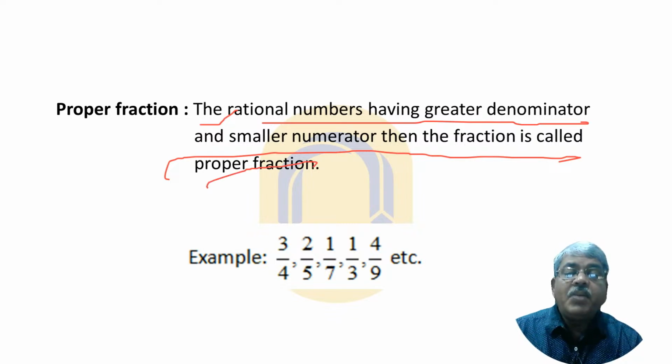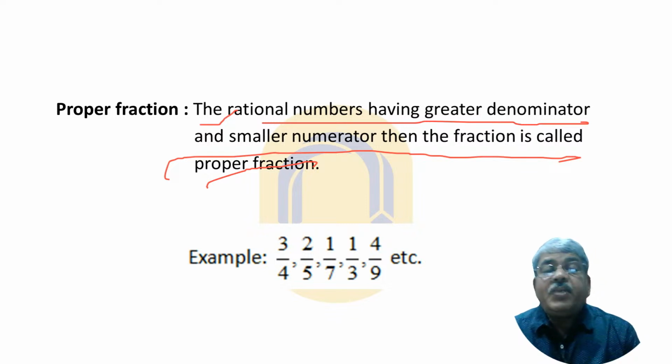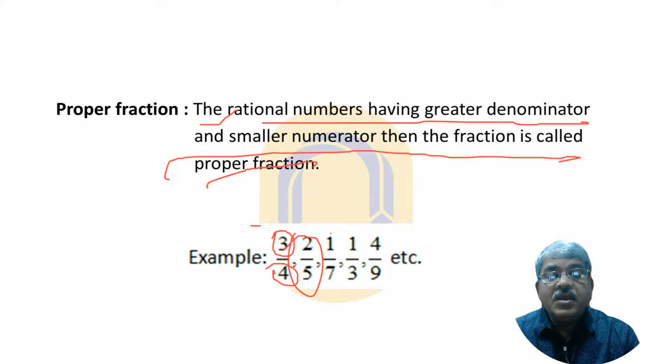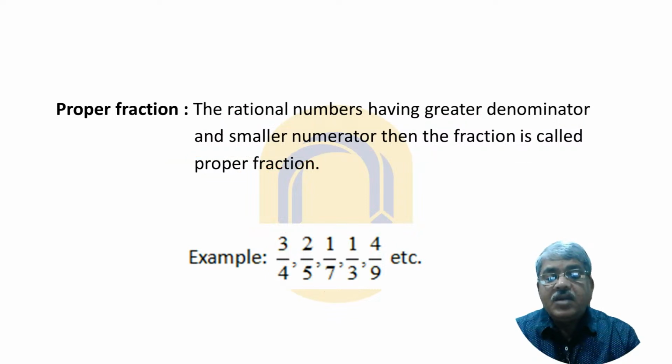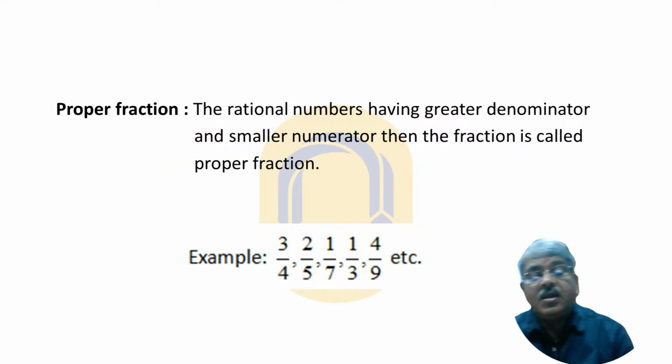In a proper fraction, the numerator is always small. Here is the numerator, here is the denominator. You see here, in each fraction, each rational number, the denominators and numerators are different, but the denominator is greater than the numerator. So try to think about it. It is a proper fraction.